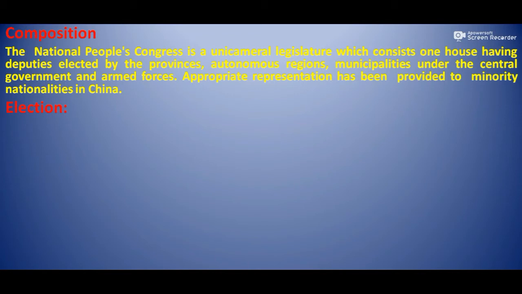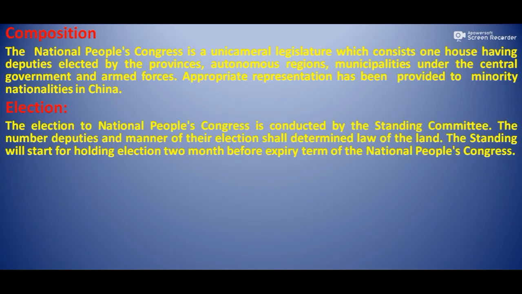Now we shall discuss how the deputies of the National People's Congress are elected. The election to the National People's Congress is conducted by the Standing Committee of the NPC. The number of deputies and the manner of the election shall be determined by the laws of the land.